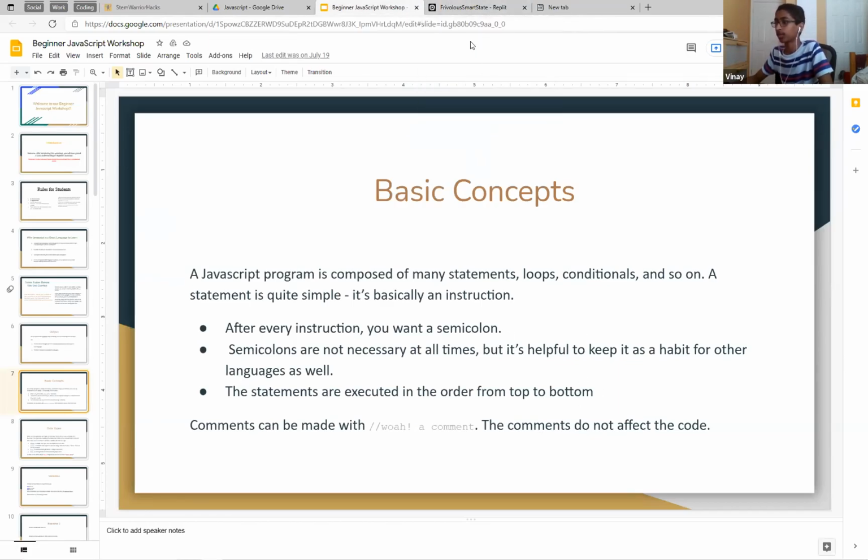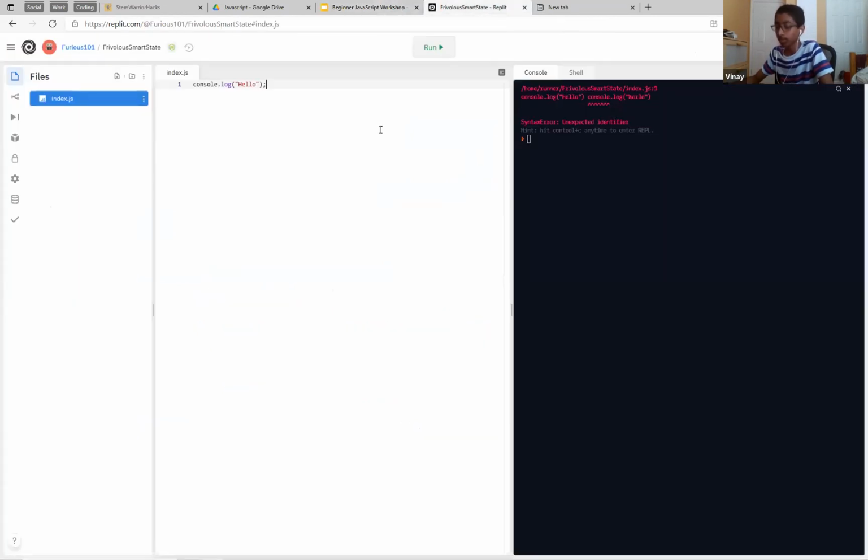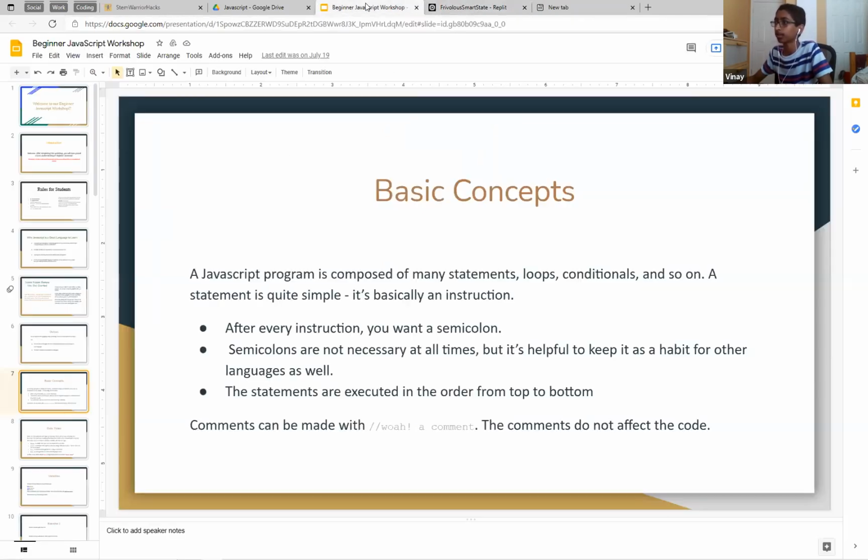And yeah, they're executed in order from top to bottom. You will learn later that there are some asynchronous functions. Actually, no, I'm not going to demonstrate it. Those execute so you can continue on while that statement is executing. But for the most part, it's top to bottom.